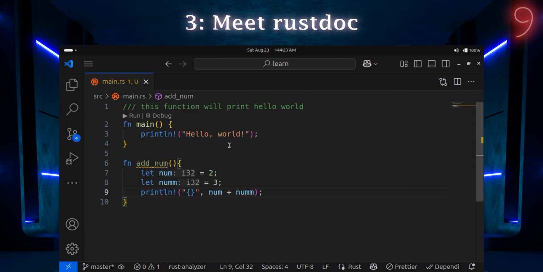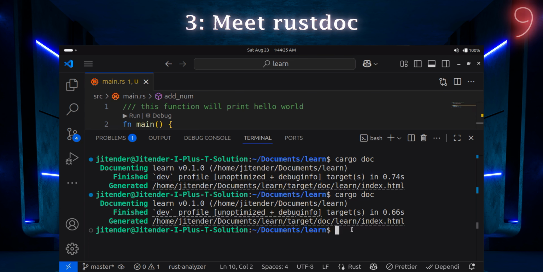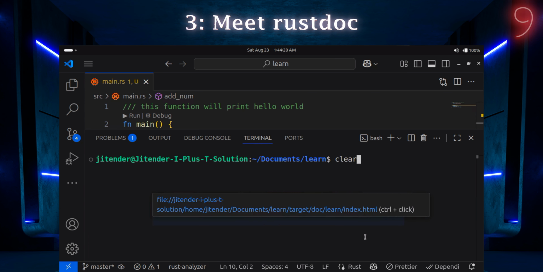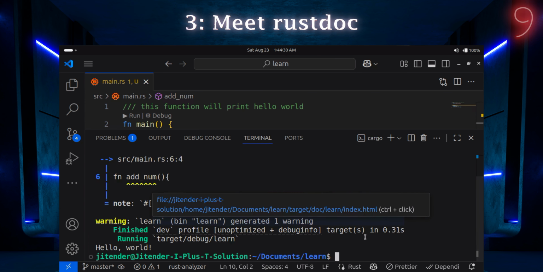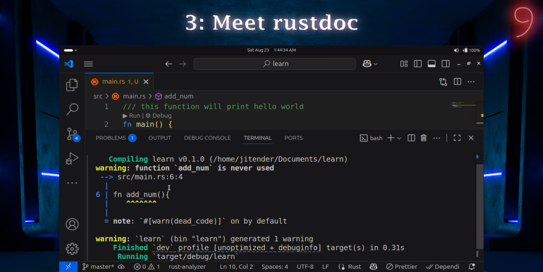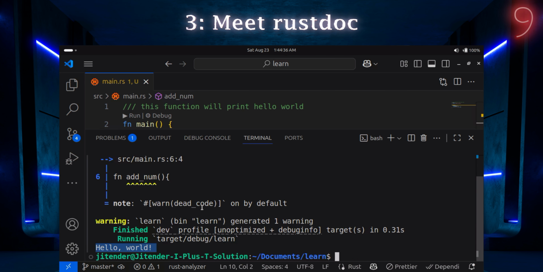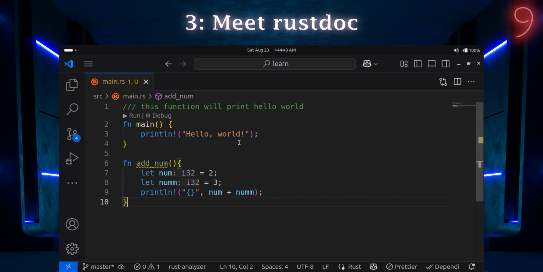Now if I try to run this project with cargo run, you can see I am not getting anything in our terminal, but I am getting an error that this function is not used. Cargo is telling us that you are not using this function, so we need to use this function add num.